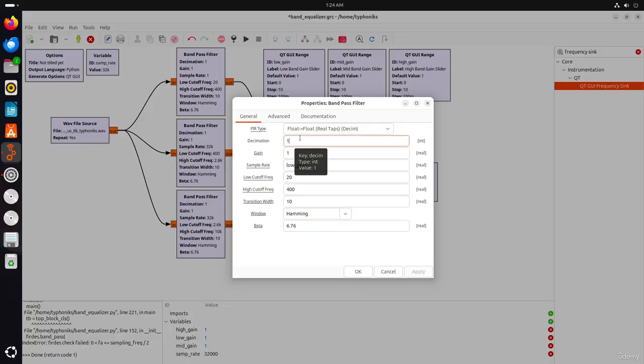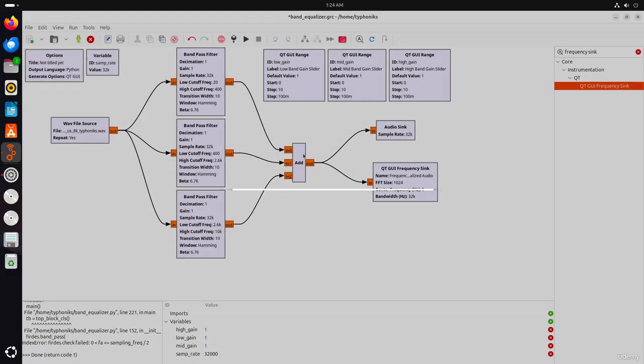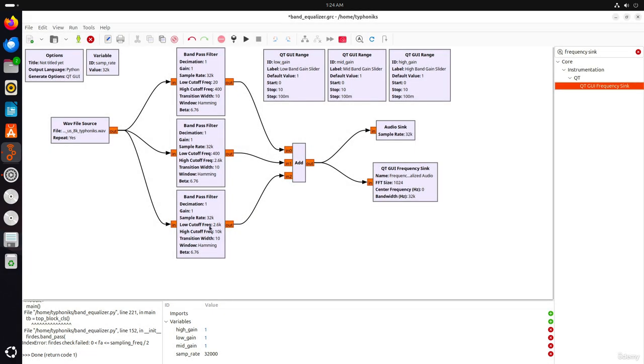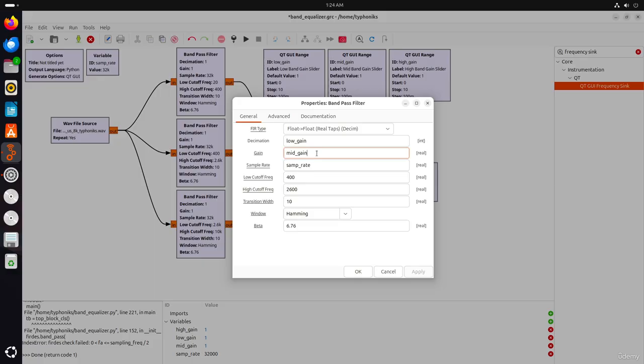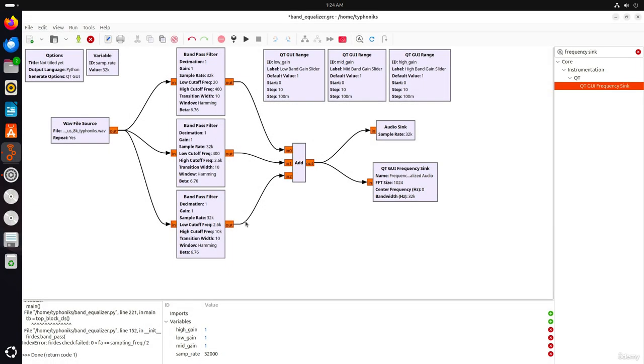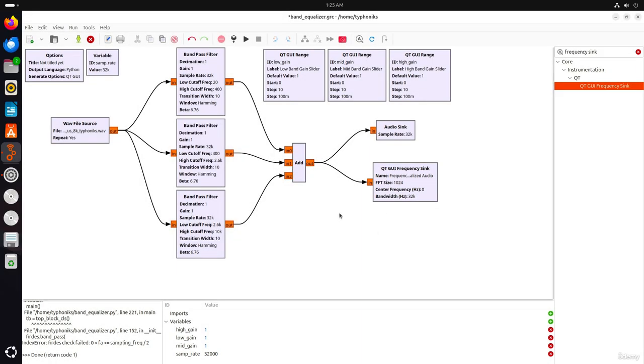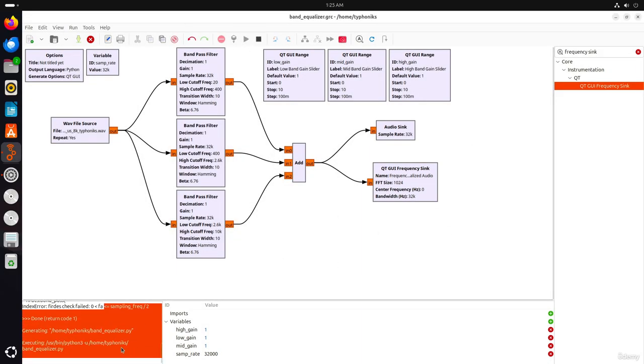The sampling rate should be set to samp rate and gain to low gain. Oops, this is not the decimation one. Decimation set to 1, samp rate. Yeah, that one was true. Let's check this one, decimation 1, gain. And yeah, that's it. Now let's try it, run it.